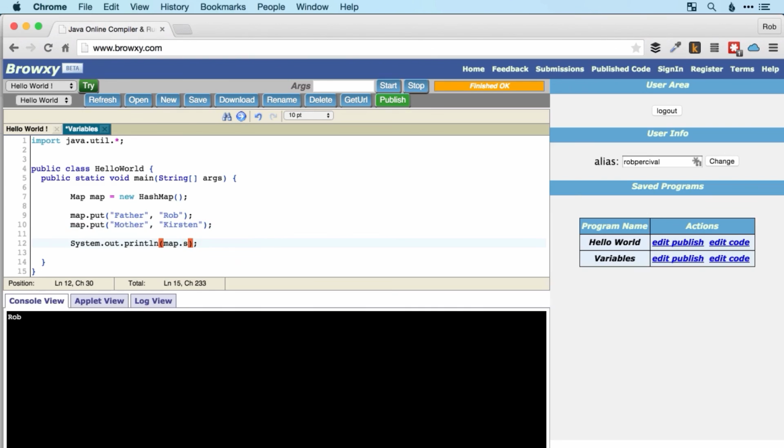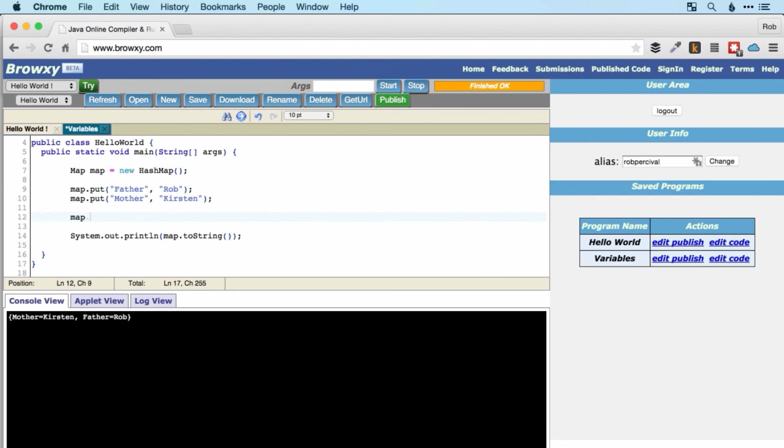We can again use the toString function if we want to look at the whole of a map. So map.toString. Let's take a look. We've got mother is Kirsten and father is Rob. And again, we can use remove. Not that I would ever want to, of course, but if we wanted to remove an item from this map, we would just use the key, just like that. That would remove that item, and we're left with just the first item.